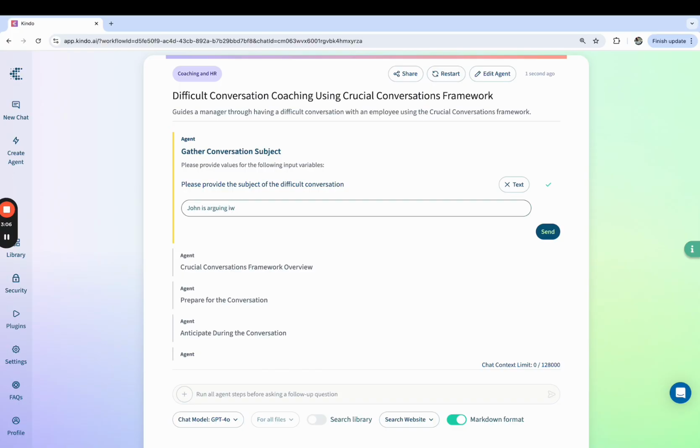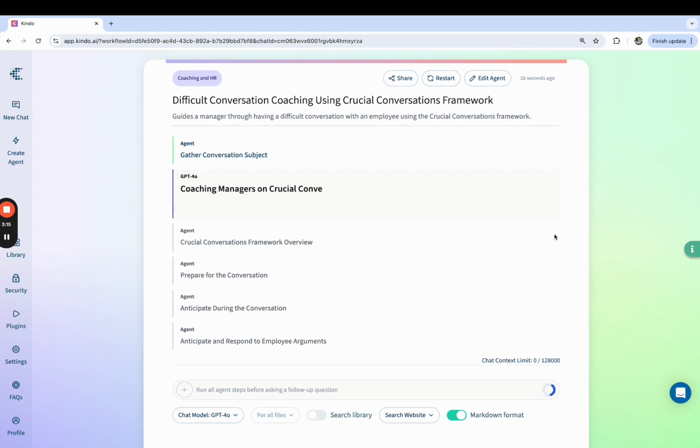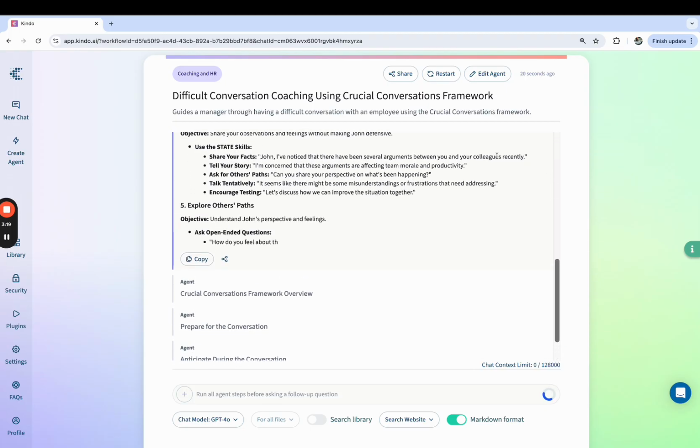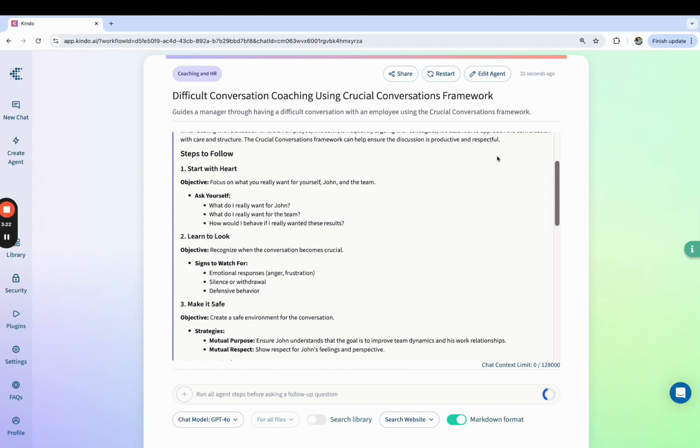So I'm just going to show this to you. I'm going to type the exact same prompt in, and you're going to see the exact same thing happen. But because we're using a different model, you're going to see that the responses are slightly different. So you can actually really think about the power of this.